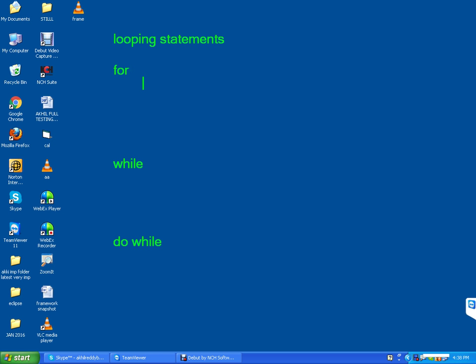Where exactly will we use for loop? If you know how many fixed number of times that loop should execute, that time we will use for loop. For example, for int i equal 0, i less than 10, i plus 1.